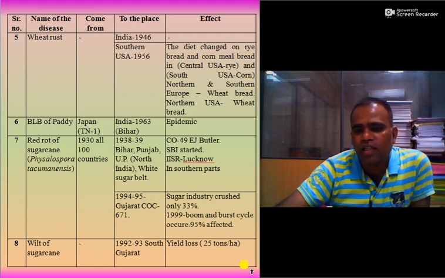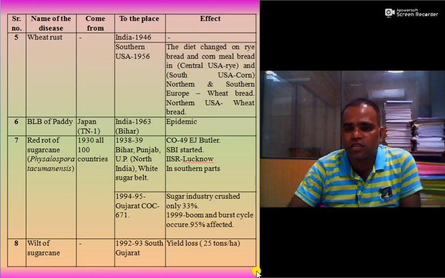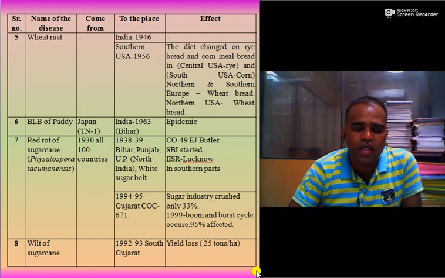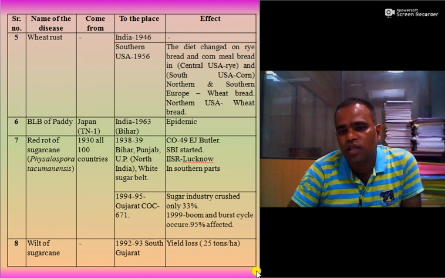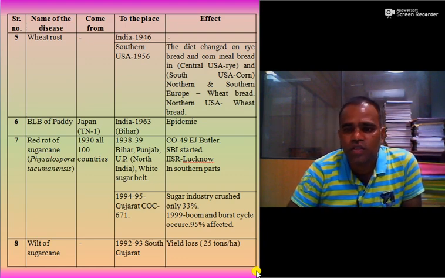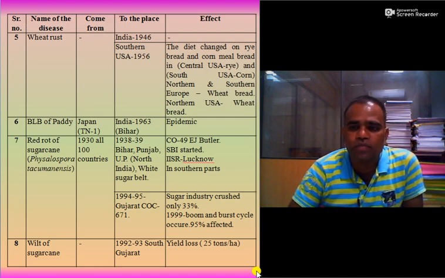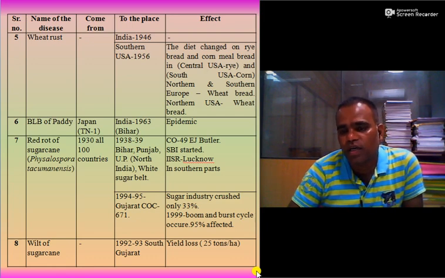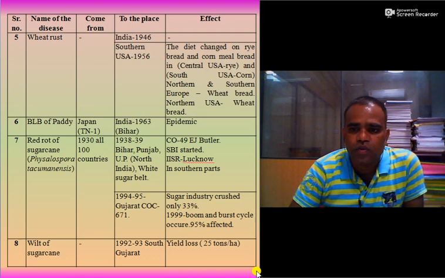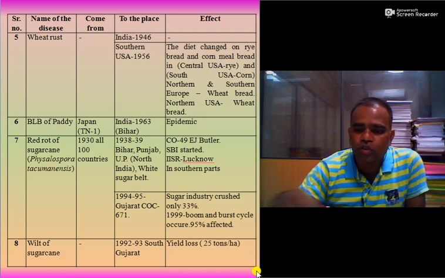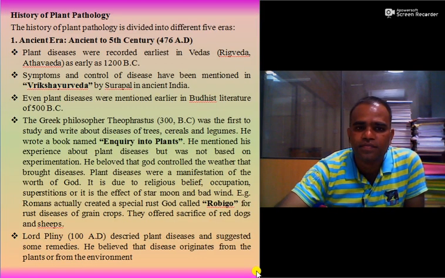So these are all the major diseases which occurred in India as well as the world, which give rise to the scope and importance of plant diseases and why we have to take care of plant diseases. So this is all about the scope and importance of plant diseases.